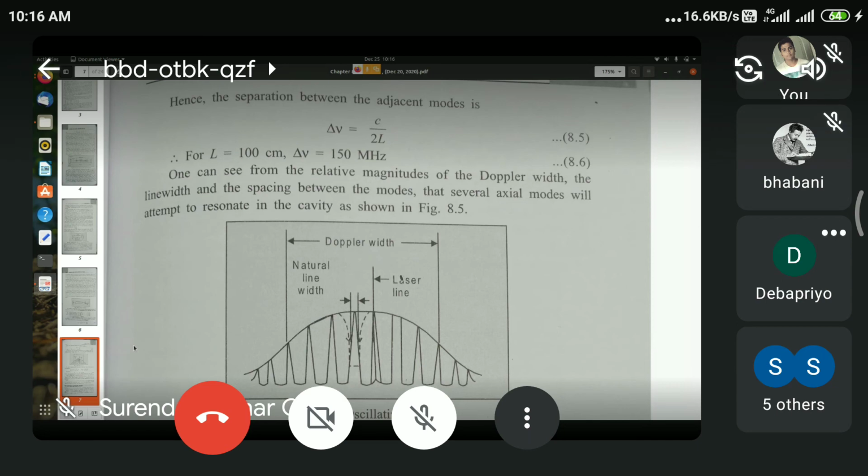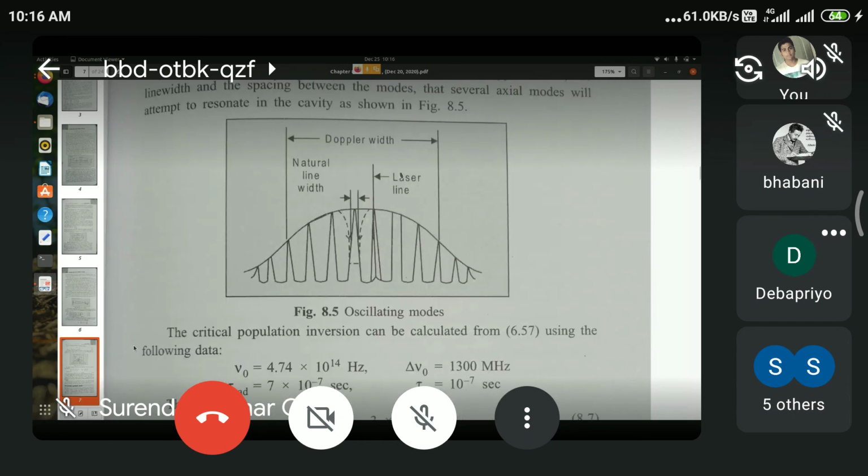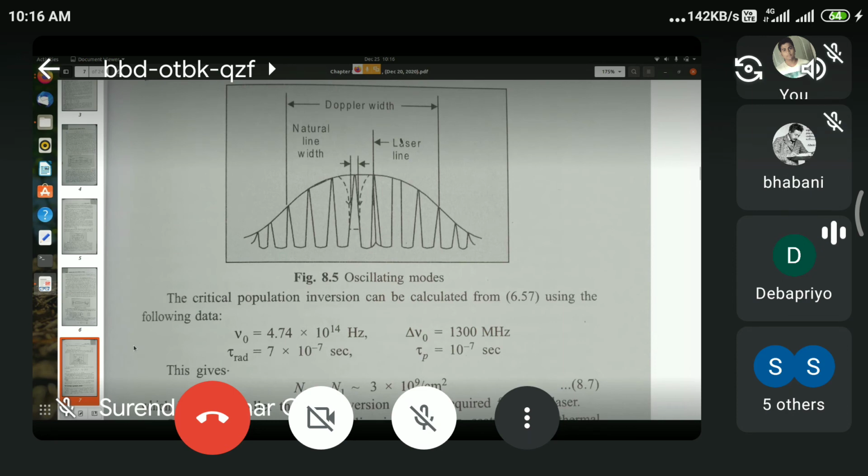So the output can have 8 different wavelengths, because 8 different wavelengths can be supported by these resonators. As you can see in the diagram, they are showing 8 to 9 spikes within the wide envelope.